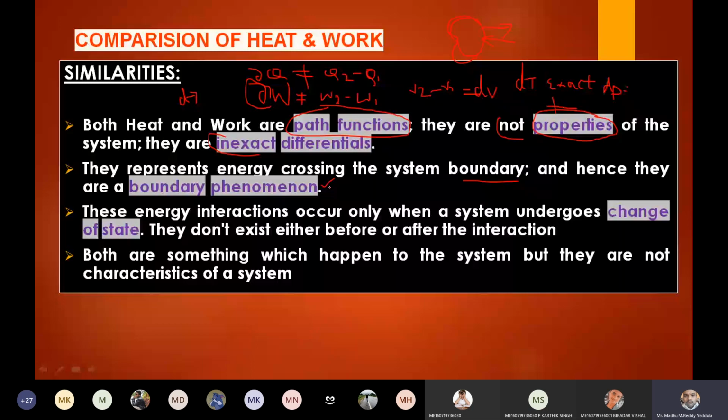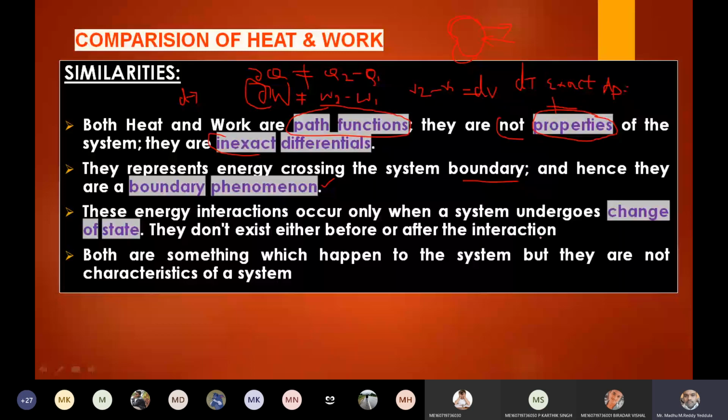The third similarity is that these energy interactions occur when a system undergoes a change of state. Whenever the system undergoes a change of state, only then does heat interaction or work interaction take place. So they don't exist either before or after the interaction.